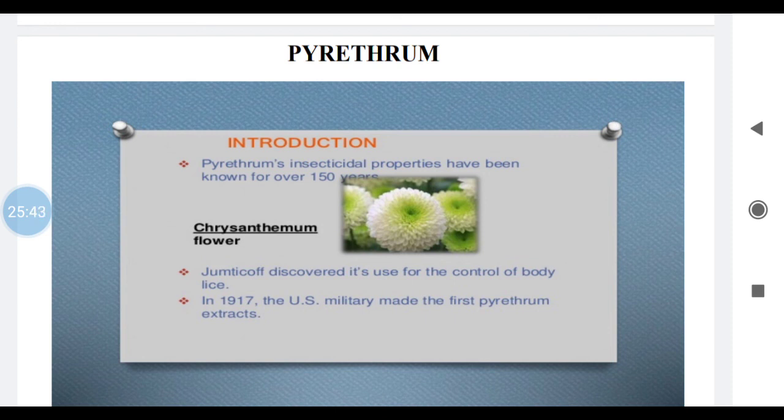It is a natural contact insecticide. It is used in the form of aerosol. It is used in preparation of mosquito coils and insect repellent formulations. So these are important uses of pyrethrum.